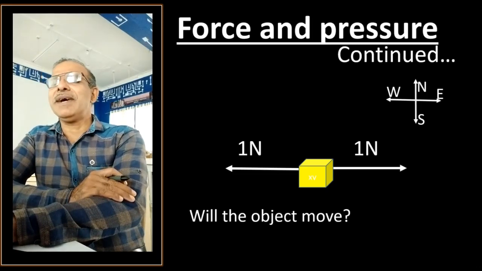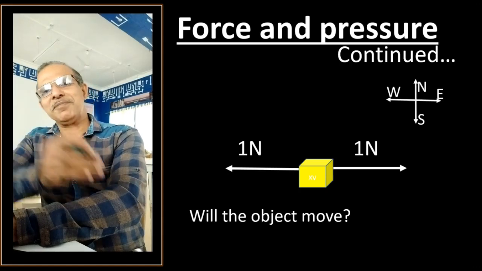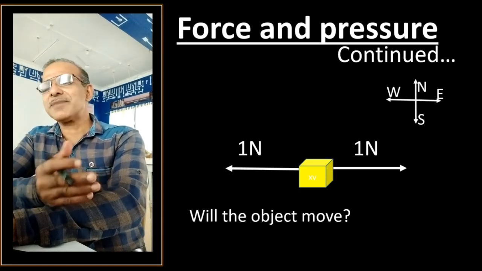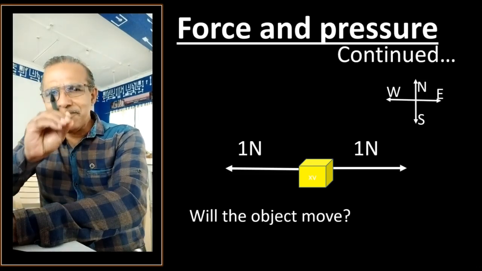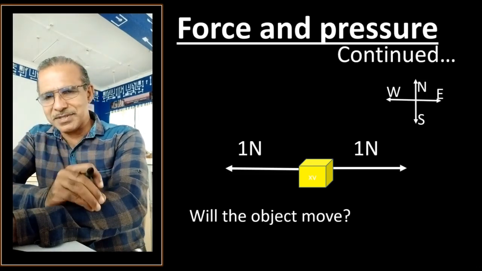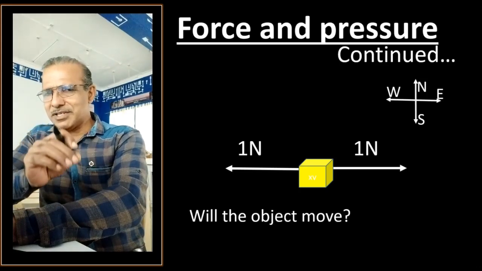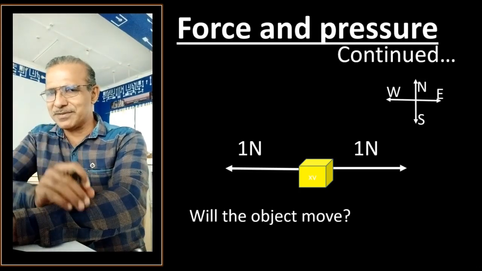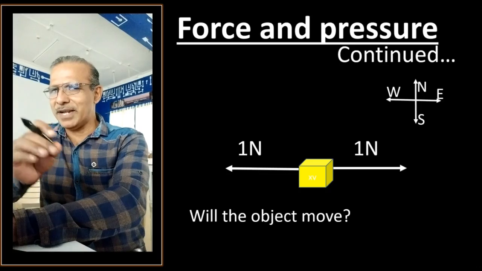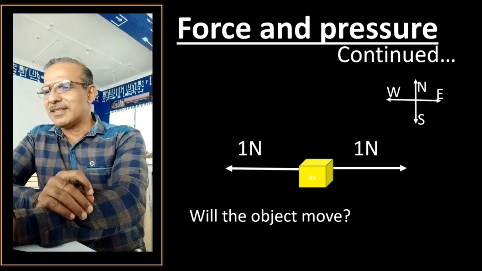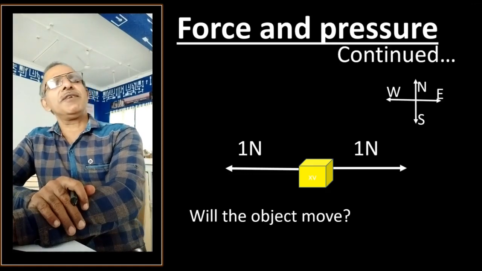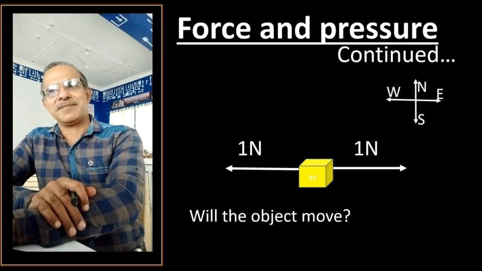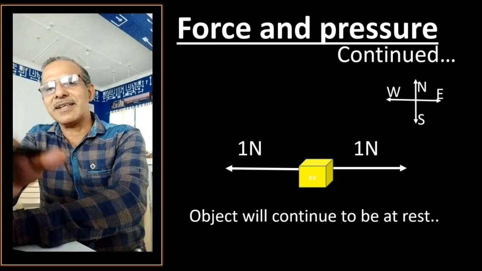And the combined effect of both the forces becomes 0. And if the result of both the forces becomes 0 when they are applied together, then the object doesn't move, and that object will continue to be at rest.